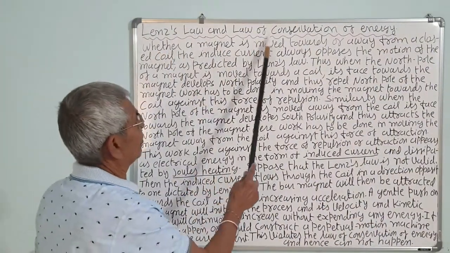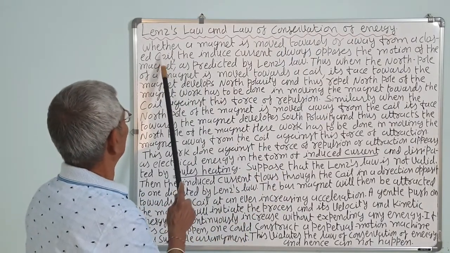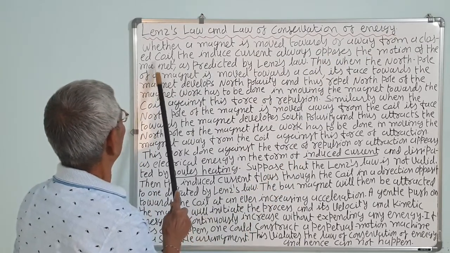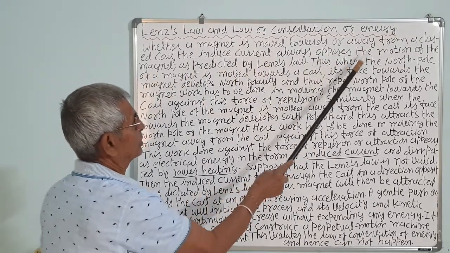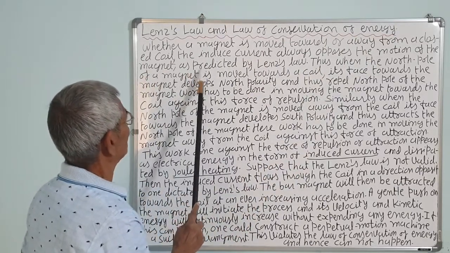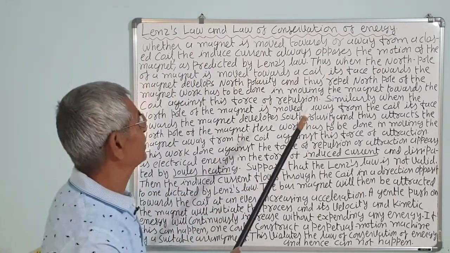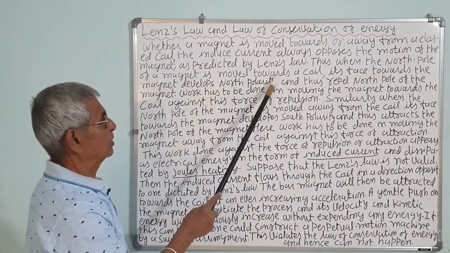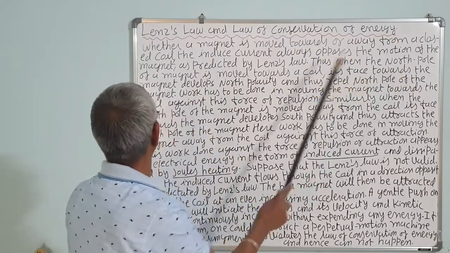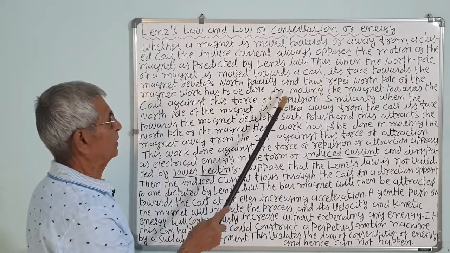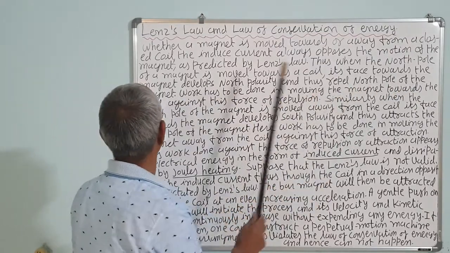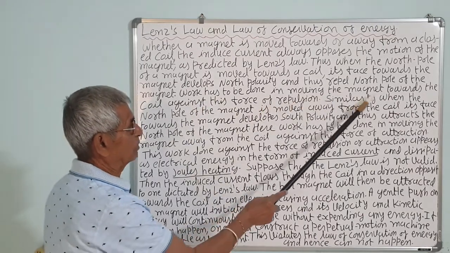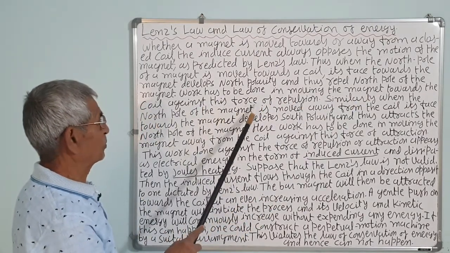Now, Lenz's law and the law of conservation of energy. Whenever a magnet is moved towards or away from the coil, the induced current always opposes the motion of the magnet, as predicted by Lenz's law, as we have already discussed. Thus, when the north pole of a magnet is moved toward the coil, its face towards the magnet develops a north polarity and thus repels the north pole of the magnet. Work has to be done in moving the magnet towards the coil against this force of repulsion.